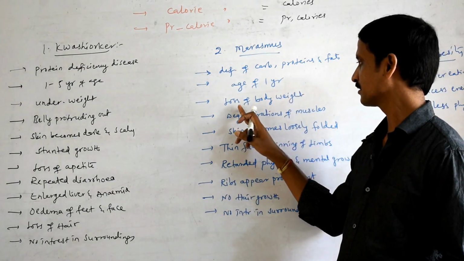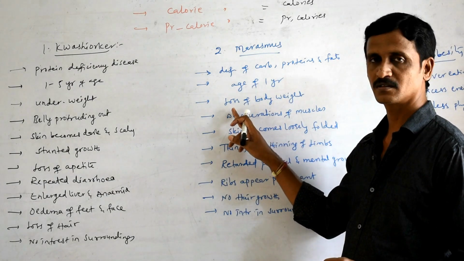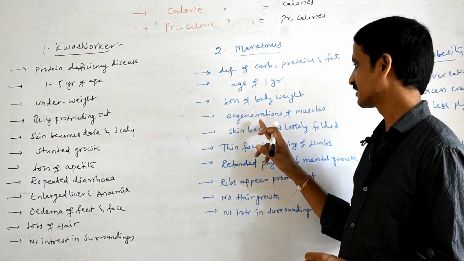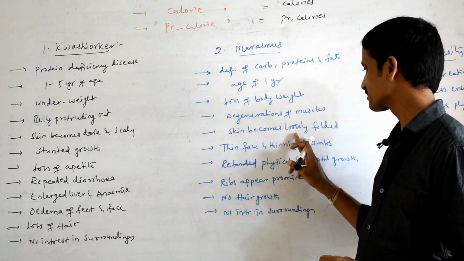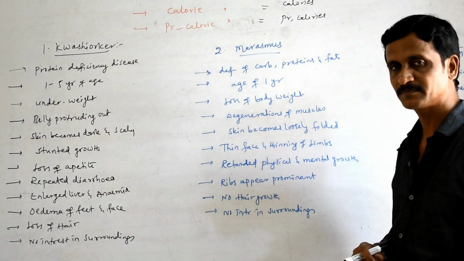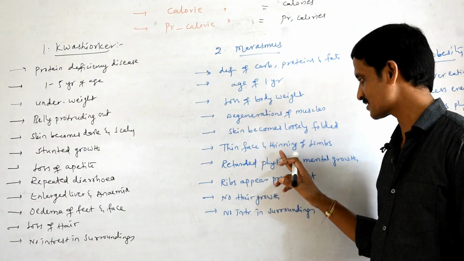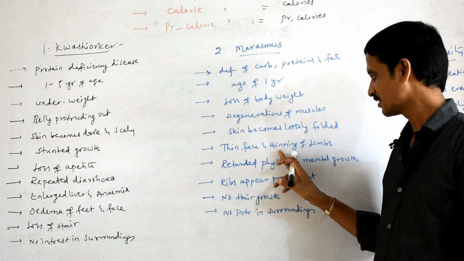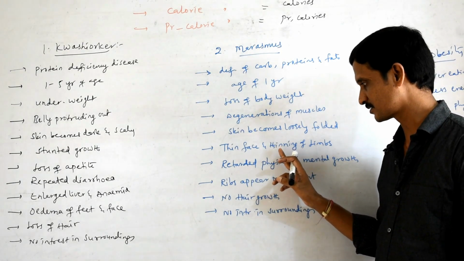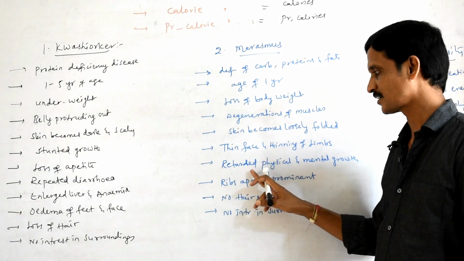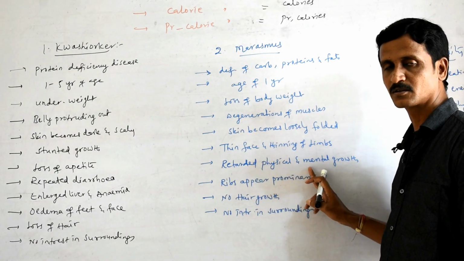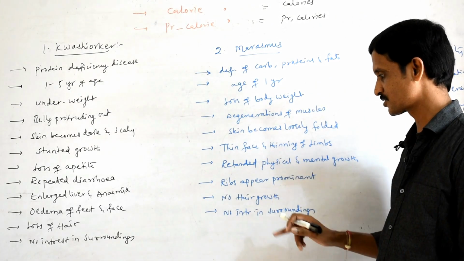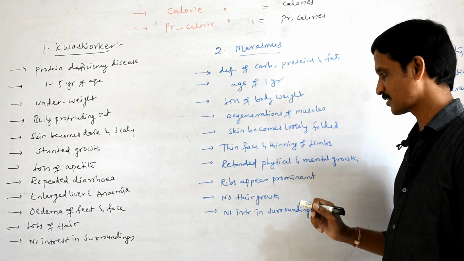So here you will find symptoms: loss of body weight, and then degenerations of muscles. Okay, then skin becomes loosely folded, and you will find thin face and thinning of limbs. Limbs are completely thin, and then you will find retarded physical and mental growth. Physical growth, mental growth, both are reduced, and ribs appear prominent.